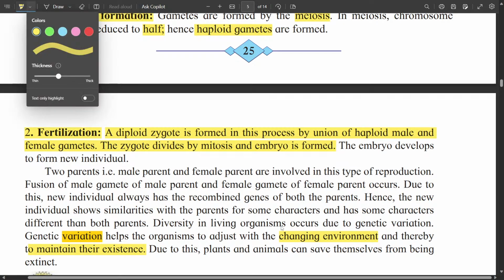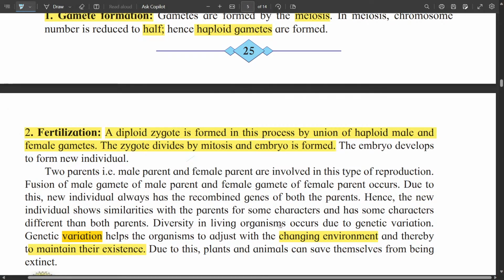Now let us see what happens in sexual reproduction which gives the variation. First of all, sexual reproduction involves two parents, that is a male parent and a female parent, and it occurs due to fusion of the male gamete from the male parent and the female gamete from the female parent. Due to this, the new individual always has recombined genes.